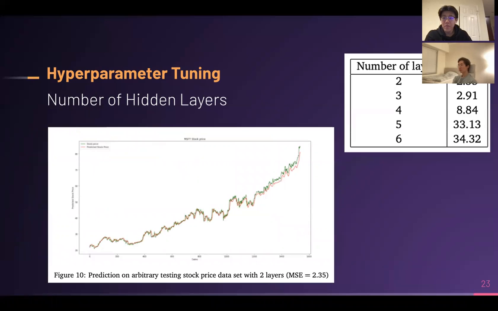And the last thing we tuned was the number of hidden layers. We see that as the number of hidden layers increases, the test MSE increases as well, which is something we don't want. And what we saw is that as the number of layers increased, the training error decreased. And so that's an indication of overfitting here. And so we went with 2 as our number of hidden layers.